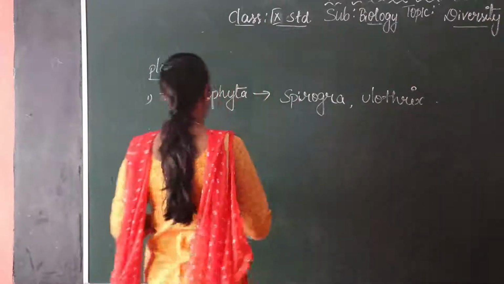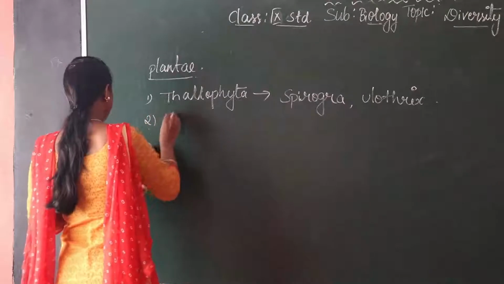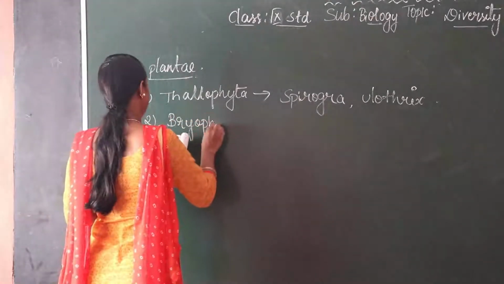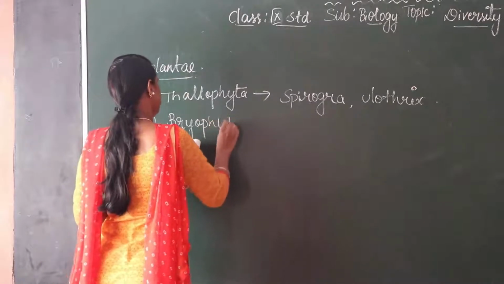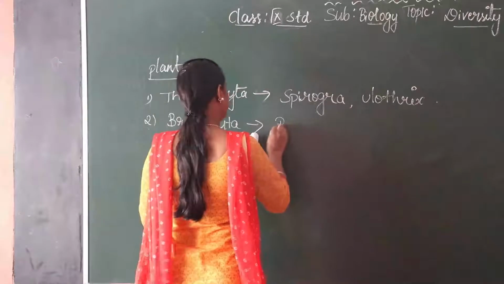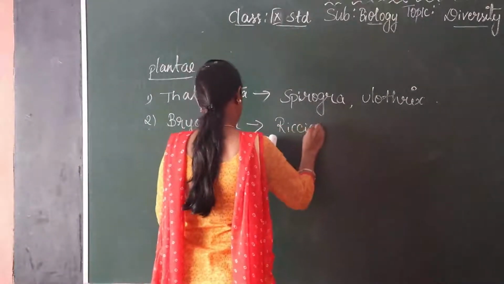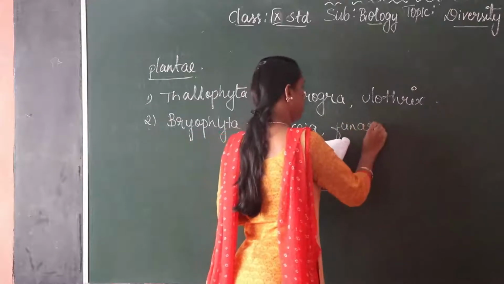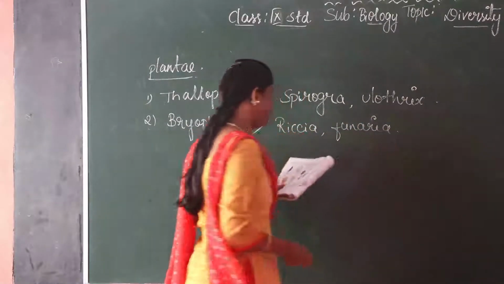Next, Bryophyta. Second, Plantae. Plantae means plants. Bryophyta. For example, Riccia and Funaria are the examples for Bryophyta.